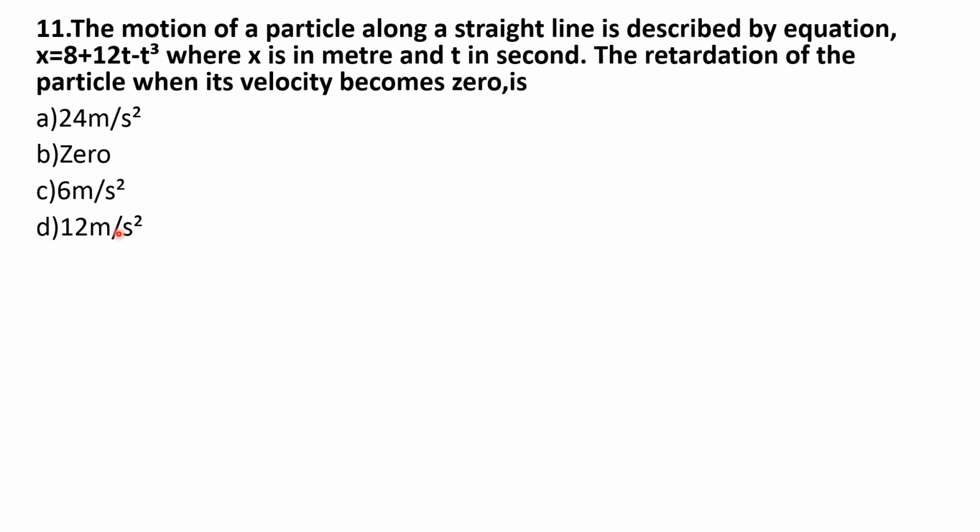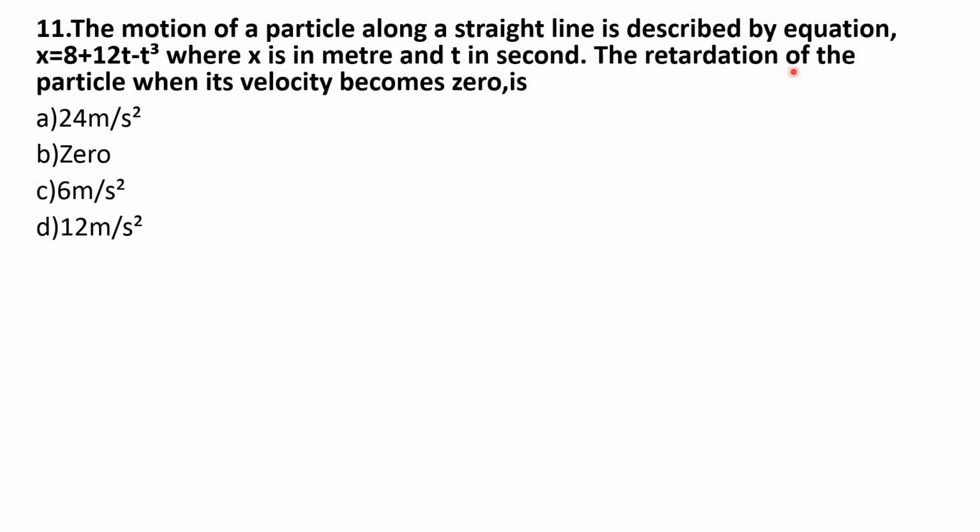Here in this question, the particle is moving along a straight line and that path is described by the equation x is equal to 8 plus 12t minus t cube. In this equation x is in meter and time t in seconds.